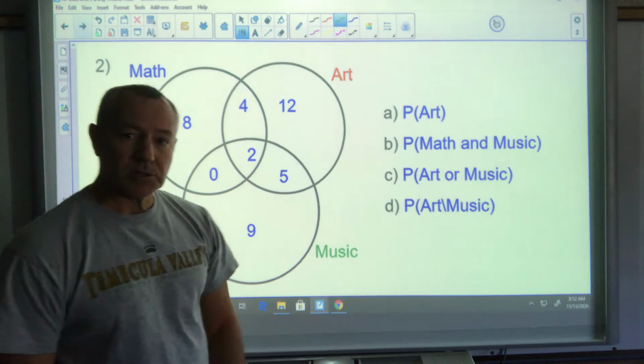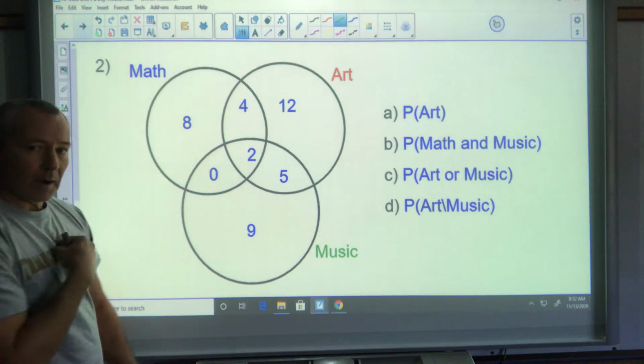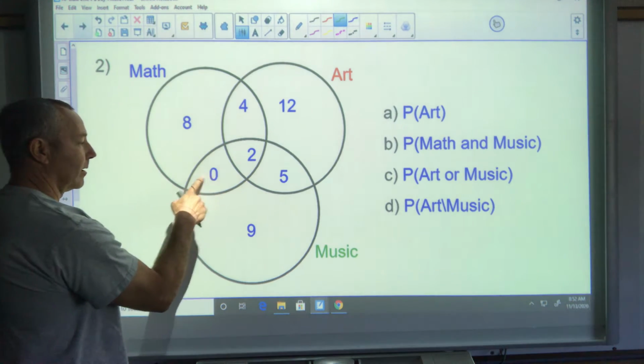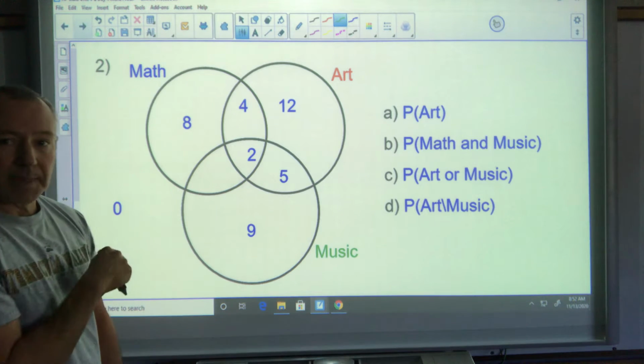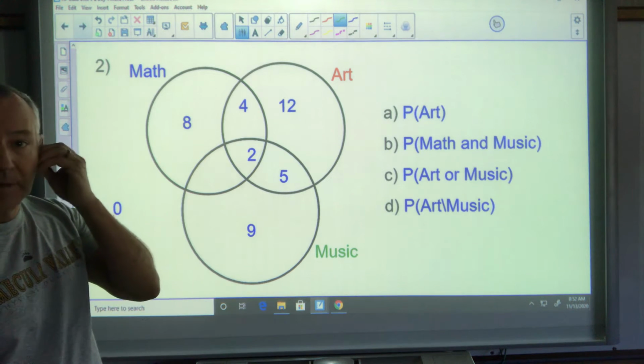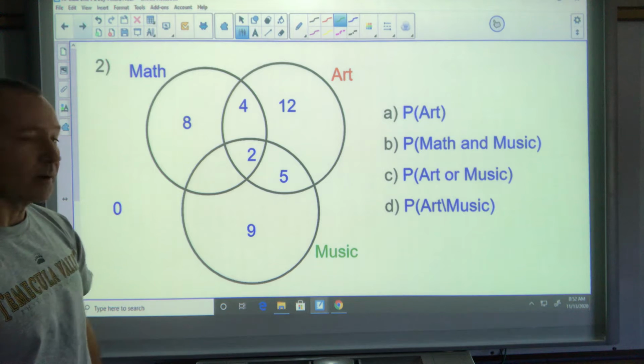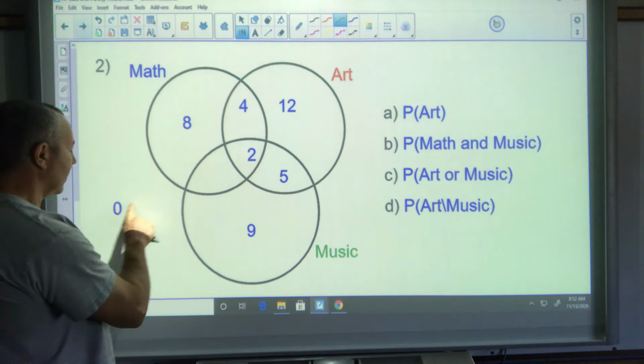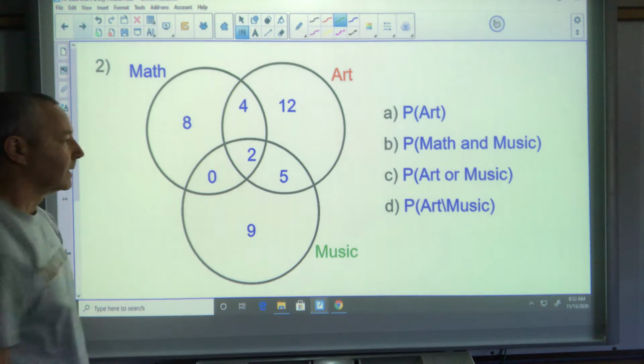Okay, I want you to note too that there's a 0 in there, but it doesn't have to be there. If there's no 0 there, that means there's no one in there, so that would be fine to write the 0 or not to have that 0 inside that problem, okay? In ours it has 0, which is fine.